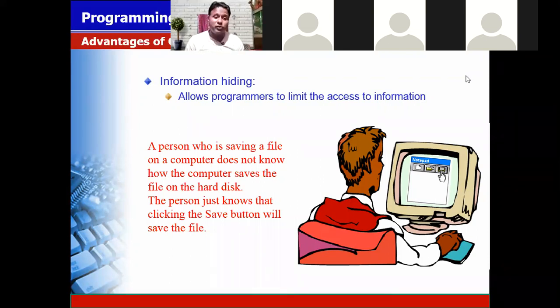Sir, which language is fully supported object-oriented programming language? Smalltalk is a fully object oriented language. And why it is fully object oriented, I will also tell you in the next class. And why Java is not fully object oriented, even C++ is not fully object oriented. There is a misconception in our minds that everybody says Java is fully object oriented. It is a wrong thing. Java is not a fully object oriented concept. You can see that we're using different data types. So when we go for data types, I will tell you why it is not fully object oriented.